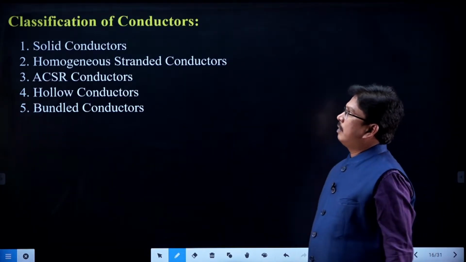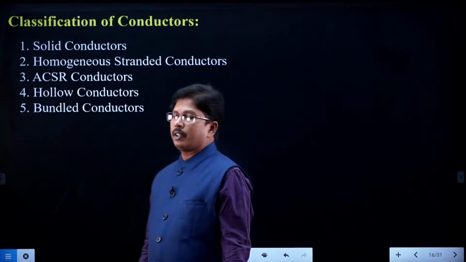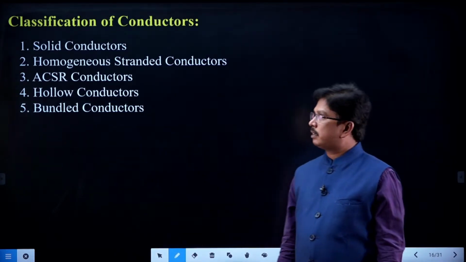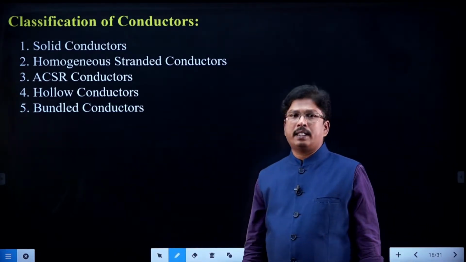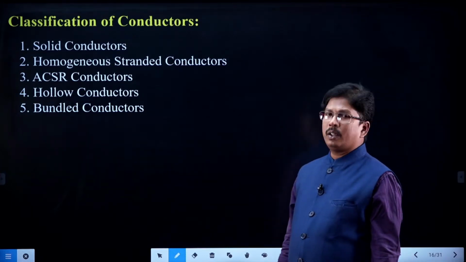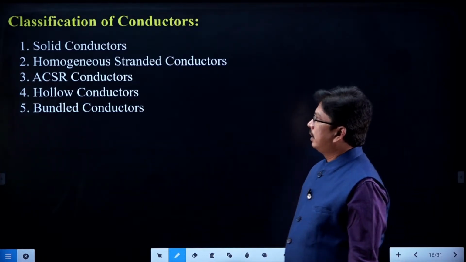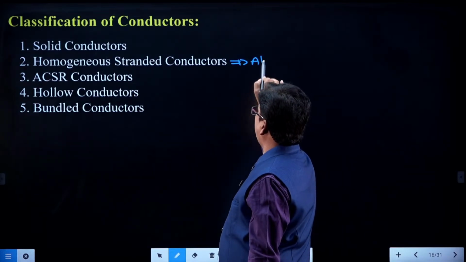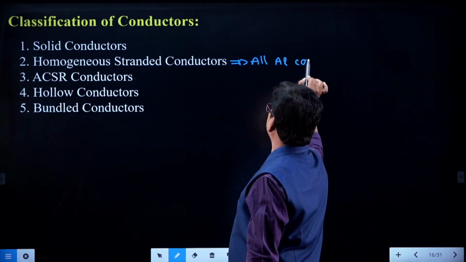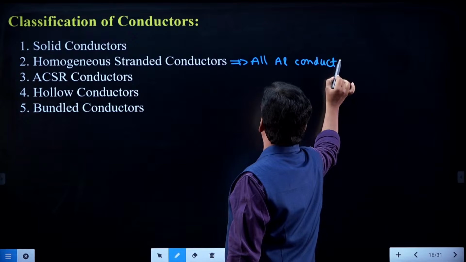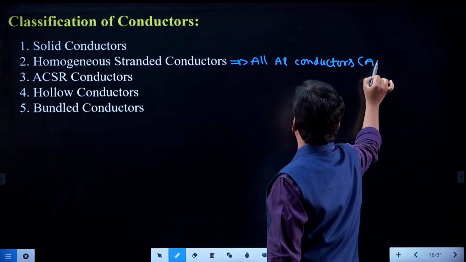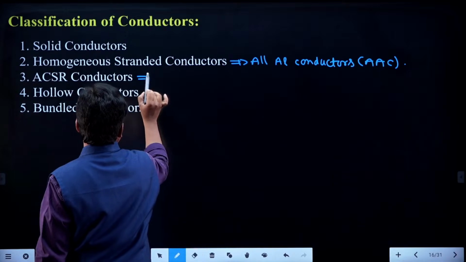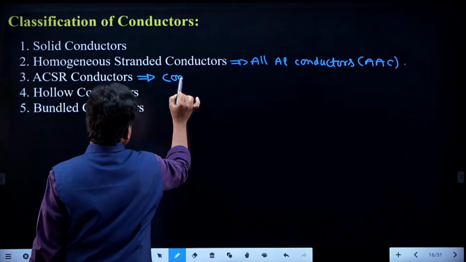Right. What is the classification of conductors? Solid conductors, homogeneous stranded conductors, ACSR conductors, hollow conductors and bundle conductors. Homogeneous stranded conductors are also called all aluminum conductors, AAC. ACSR conductors are also called composite stranded conductors.